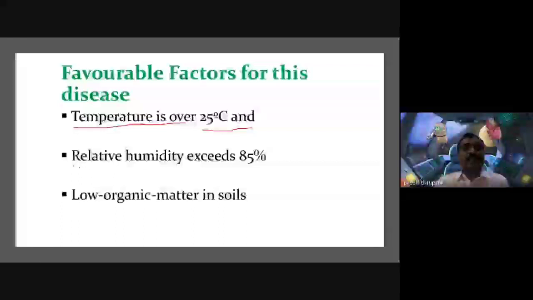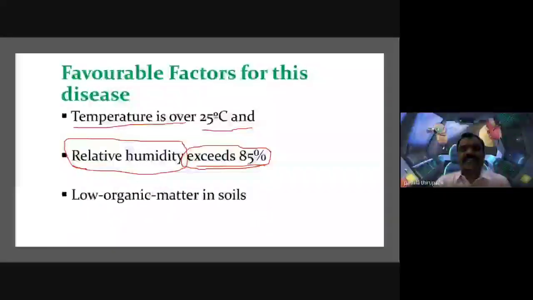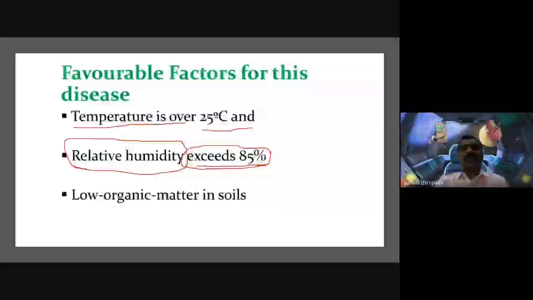And the relative humidity exceeds 85%. So the moisture content is also a very important factor for the spreading of this disease. A relative humidity exceeding 85% is a very favorable factor for the spreading of this disease.